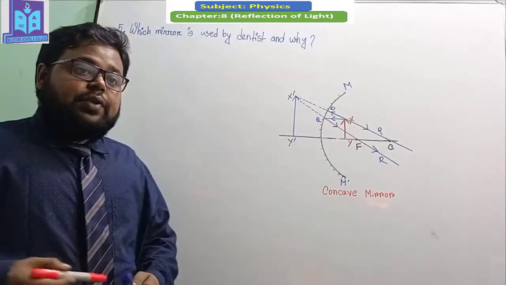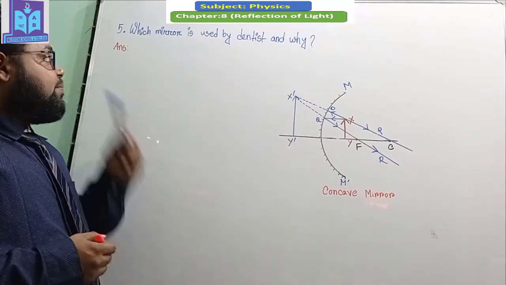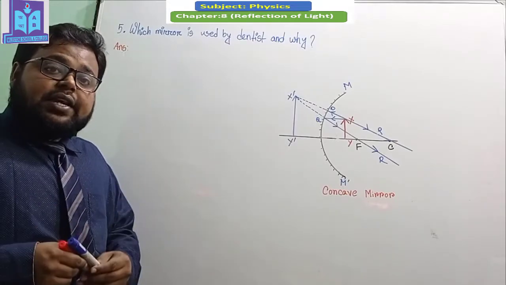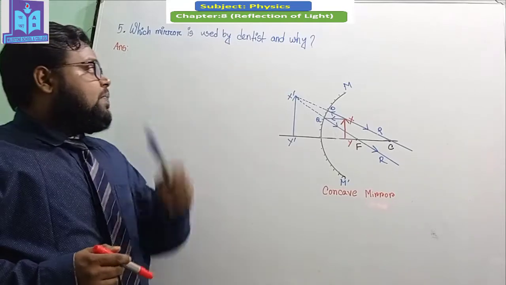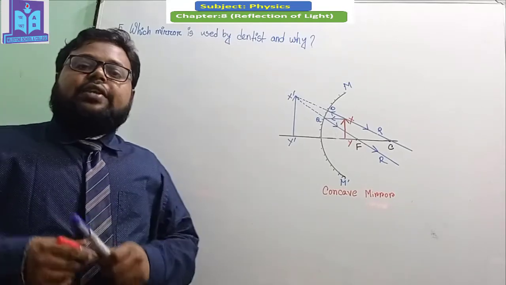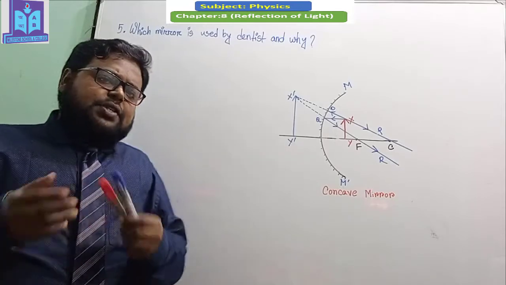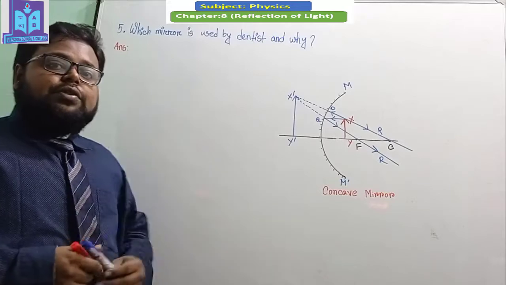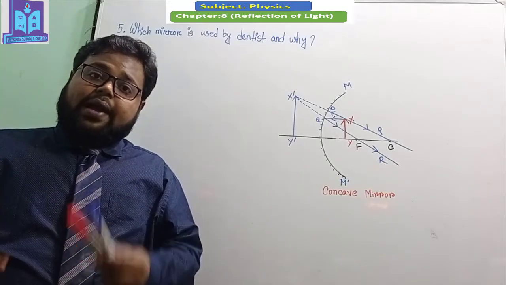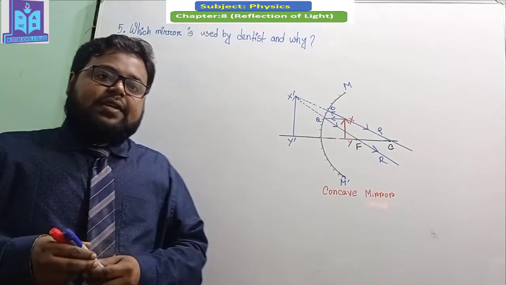So my dear student, this is our question number 5, and the question is, which mirror is commonly used by a dentist and why? Do you know what type of mirror is commonly used by a dentist and why? Let me explain it.